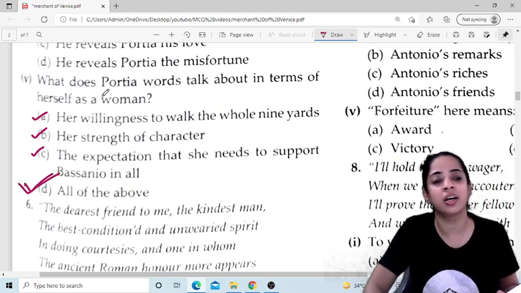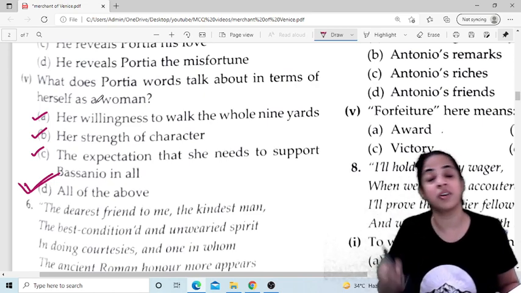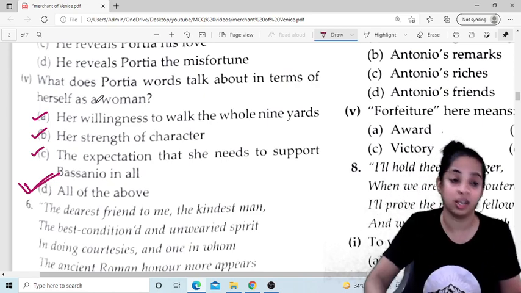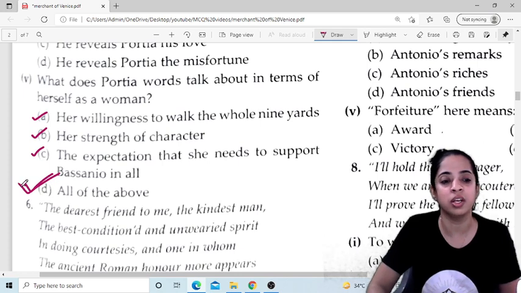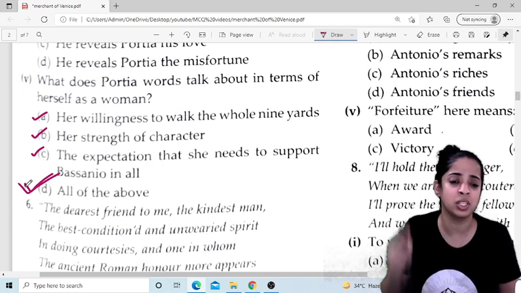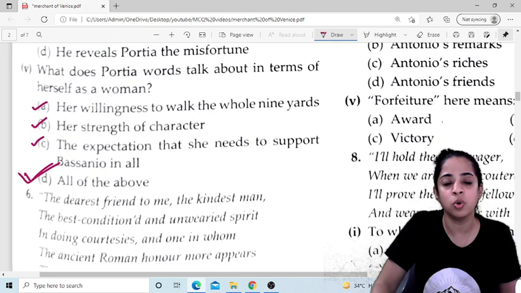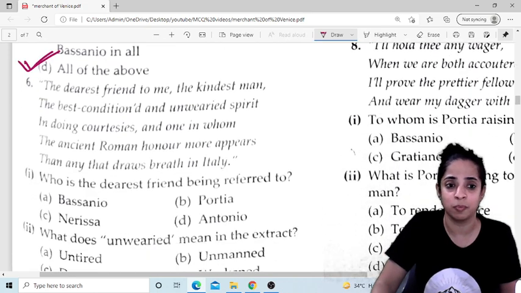So never be in a hurry to click or take the first option because it seems very correct. Read all the options even if you think option A or option B is completely correct. You never know, you might have all of the above as the answer.